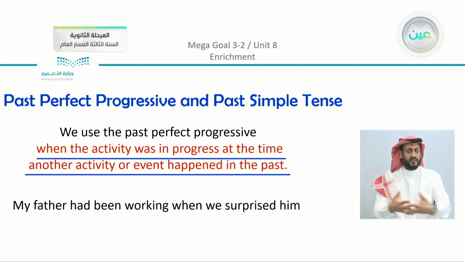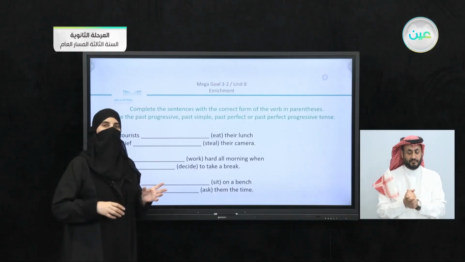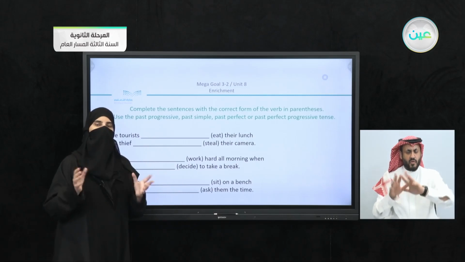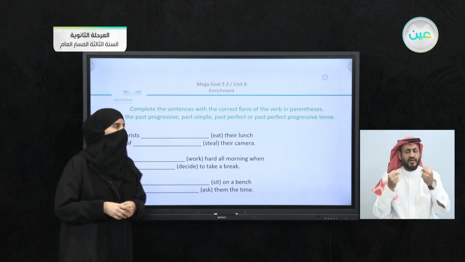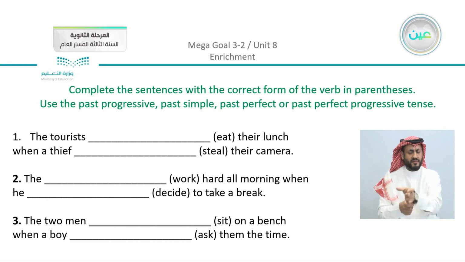We are going to apply our grammatical rules in one exercise. So what do we have here? To complete the sentence with the correct form of the verb in the parentheses, use the past progressive, the past simple, the past perfect, or the past perfect progressive tense. This exercise joins all the structures that we studied together. We are going to read the complete sentence, see what the verb between the brackets is, and then apply the correct answer, inshallah.